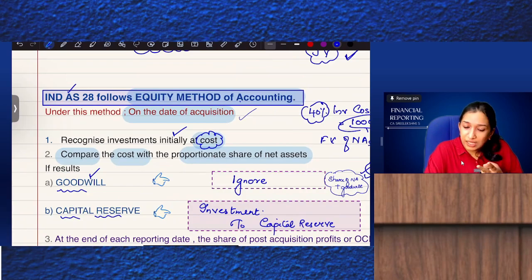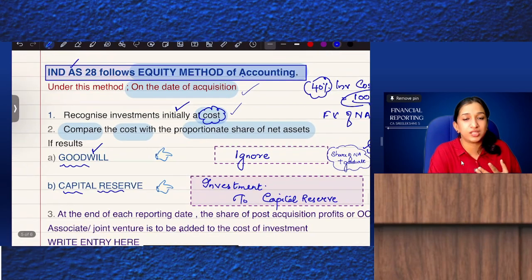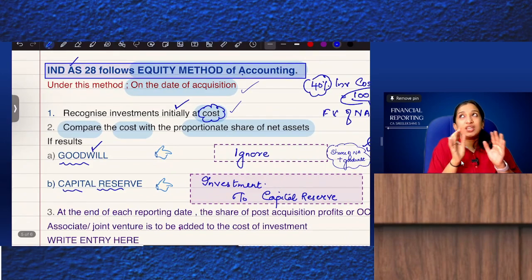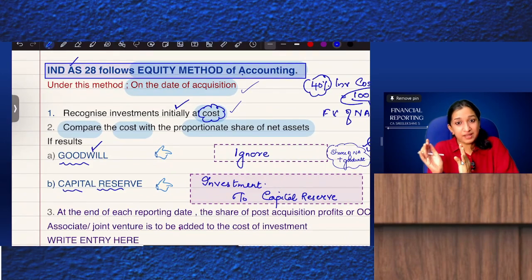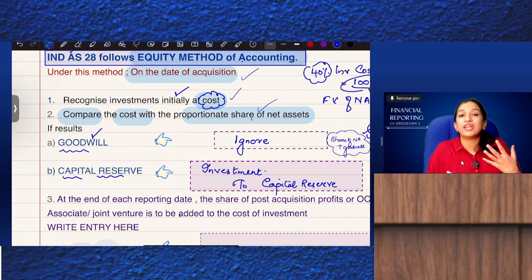Once more, on the date of acquisition, if you are preparing the consolidated balance sheet, show investments at cost. There is no other change. In SFS and CFS, investment to bank. But in CFS, you compare it with the proportionate share of net assets. What is the share I am getting on the date of investment? If it is a loss, goodwill, then ignore it. No need for an additional entry, as the investment value already includes goodwill.